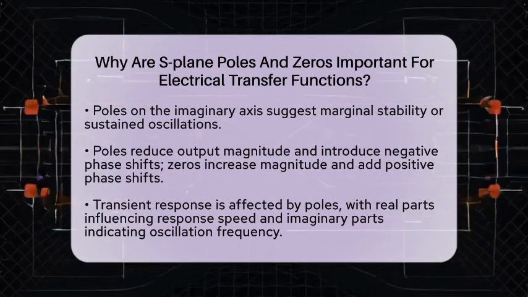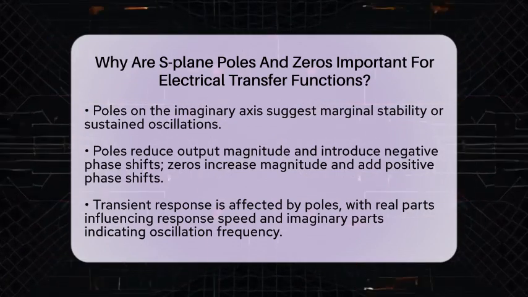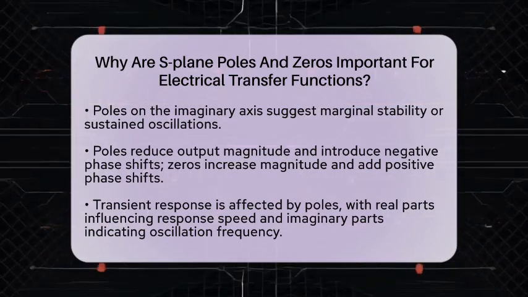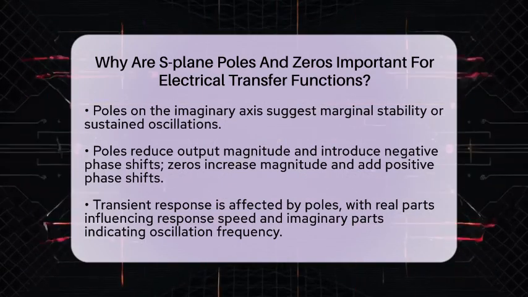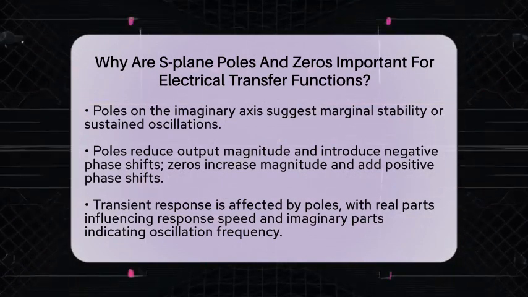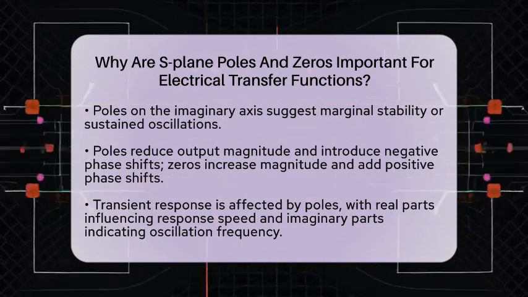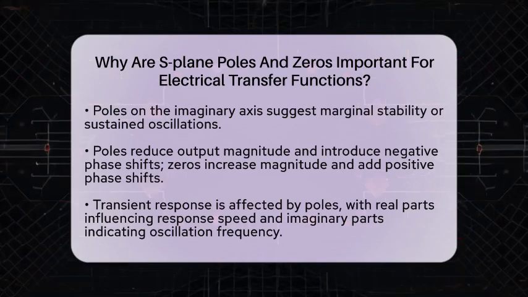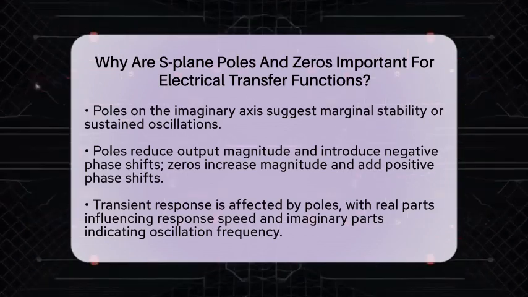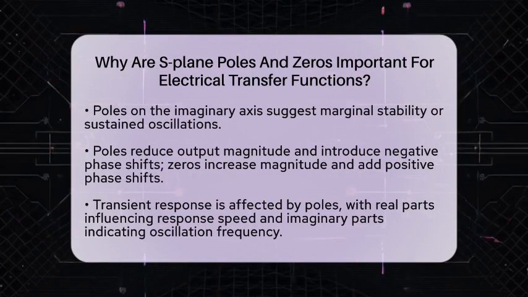Transient response is also influenced by poles. The real part of a pole relates to how quickly a system responds, while the imaginary part indicates the frequency of oscillation. Zeros can affect how this response starts, creating phase lead or lag effects.